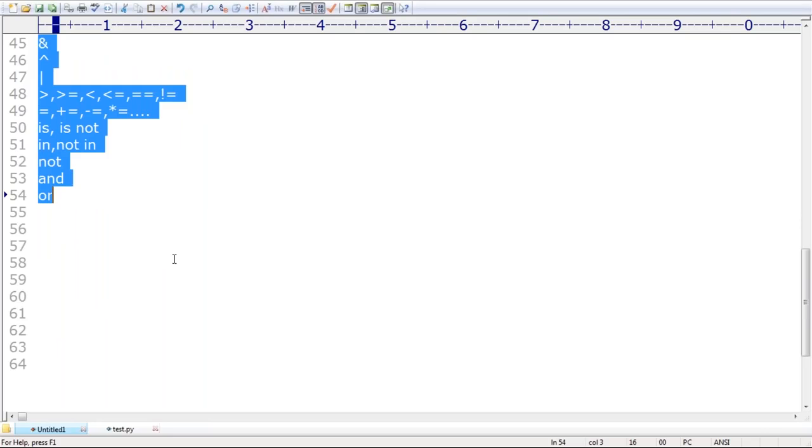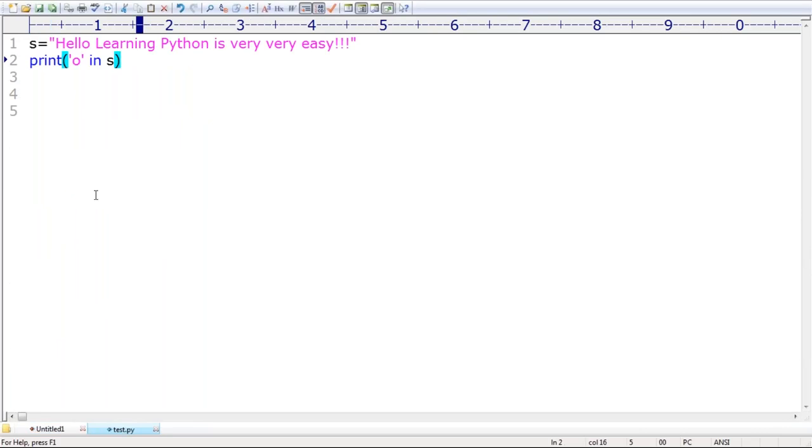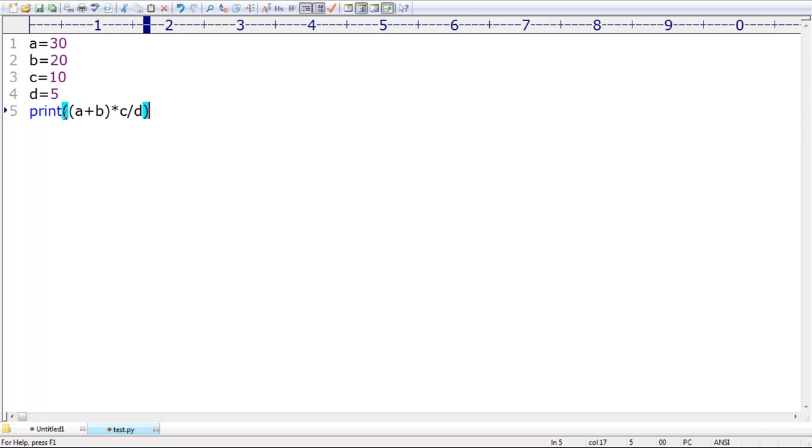Beyond that, nothing. Now let me take a small example. A is equal to 30, B is equal to 20, C is equal to 10, D is equal to 5. Four variables are there. Can you please print A plus B star C by D? Can you please tell what output I am going to get now?